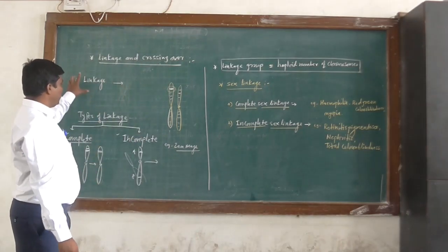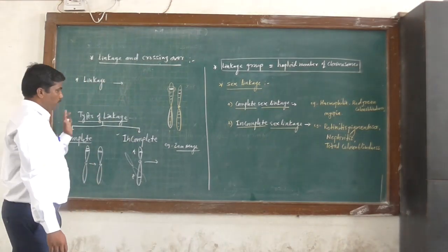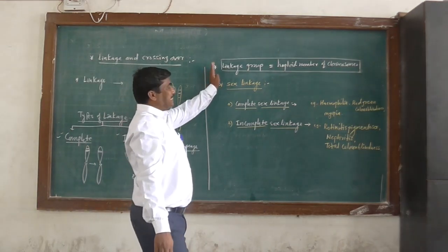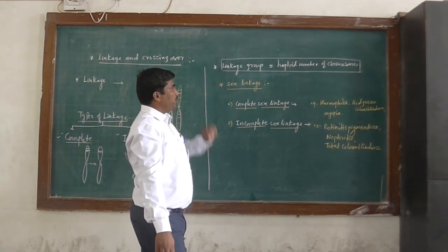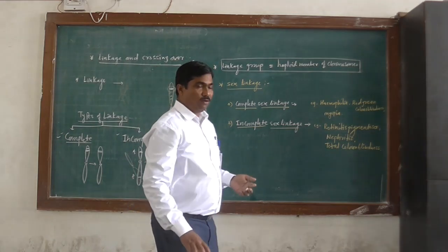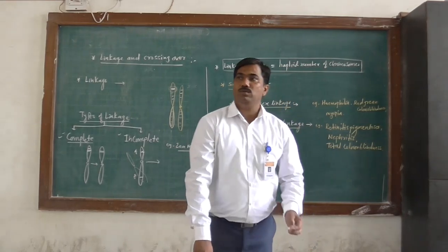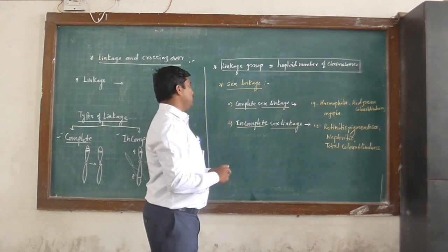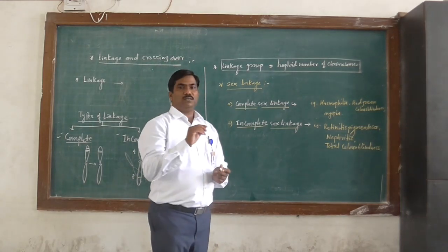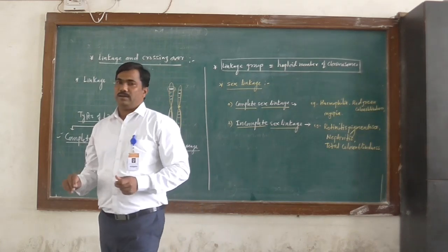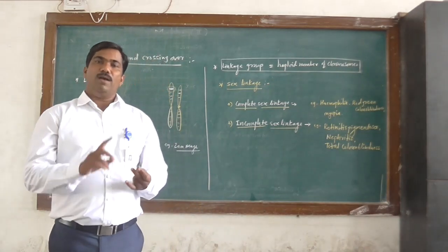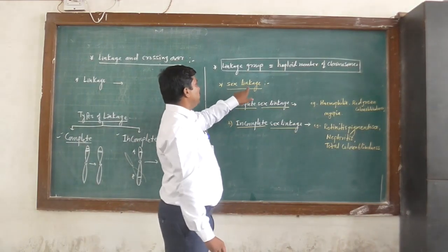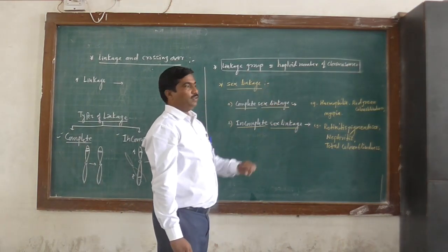Before we learn linkage, the types of linkage: complete and incomplete. Now, what is sex linkage? Sex linkage: the genes present on the X and Y chromosome are inherited from one generation to another generation. This is known as sex linked inheritance, or the transmission of a character along with the X and Y chromosome is known as sex linkage or sex linked inheritance.